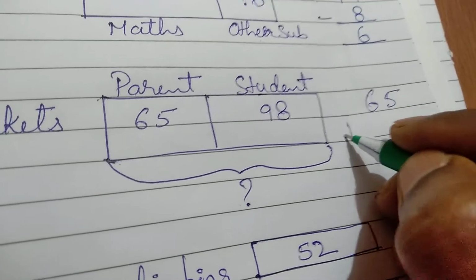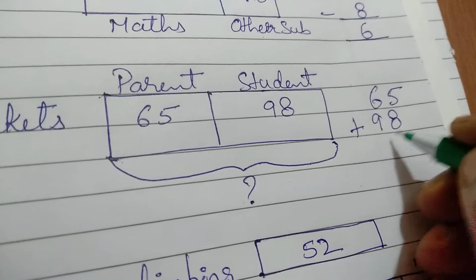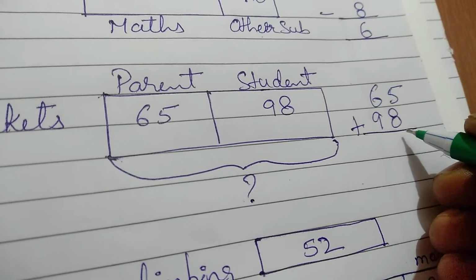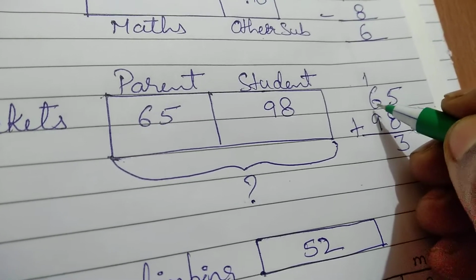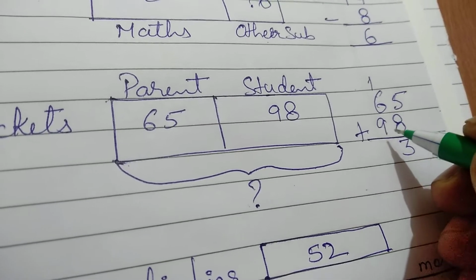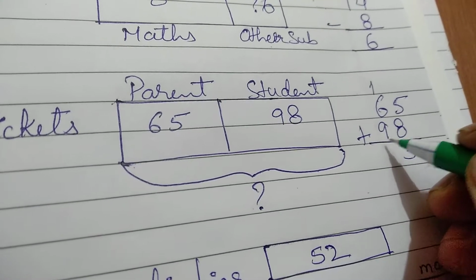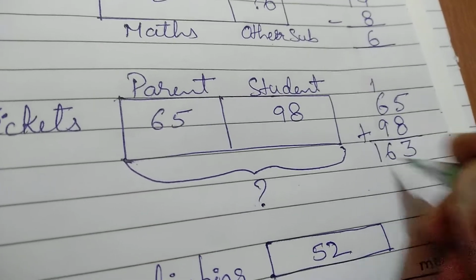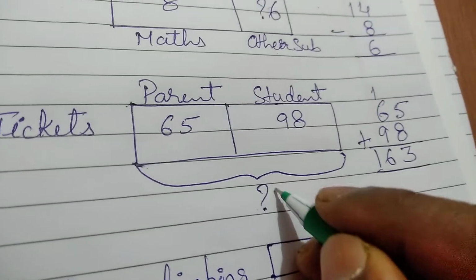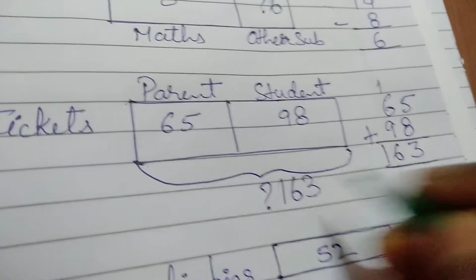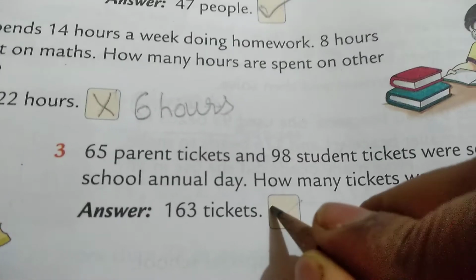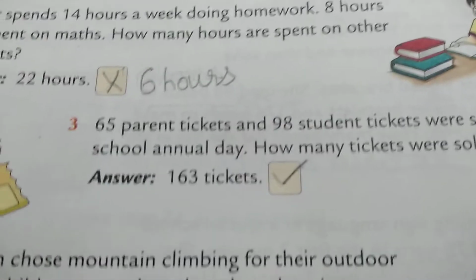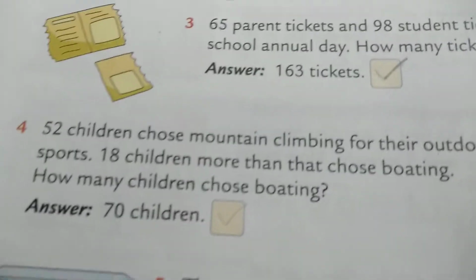Okay, 65 plus 98. 5 plus 8 is 13. 3, carry 1. 1 plus 6 is 7. 7 plus 9 is 16. 163. It is 163 total tickets sold. Let us see, the answer given is 163. So it is the correct answer, tick.